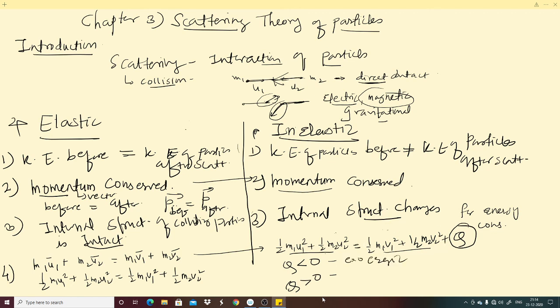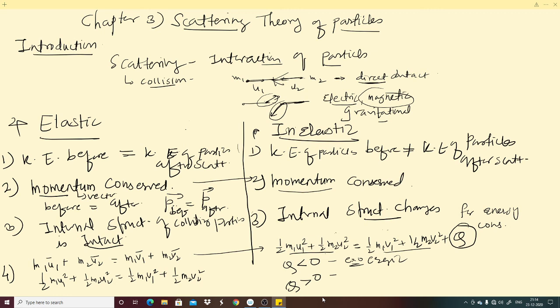Now if Q is positive, what does it mean? This is initial kinetic energy, this is final kinetic energy. This term is less than this term, that's why the addition of these two terms becomes this term. So if Q is positive, energy is absorbed during the process, and such a process is known as an endoergic process.